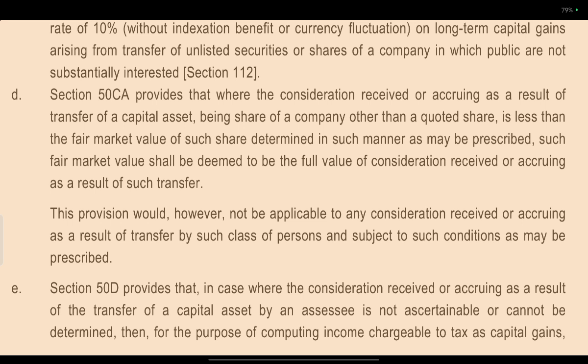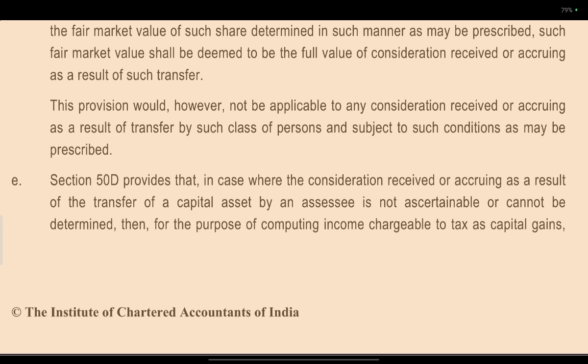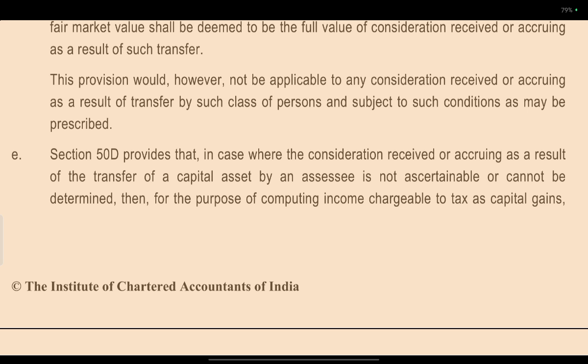Section 50CA provides that where the consideration received or accruing as a result of transfer of a capital asset, being a share of a company other than a quoted share, is less than the fair market value determined in such manner as may be prescribed, such fair market value shall be deemed to be the full value of consideration received or accruing as a result of such transfer. This provision would, however, not be applicable to consideration received as a result of transfer by a class of persons, subject to such conditions as may be prescribed.